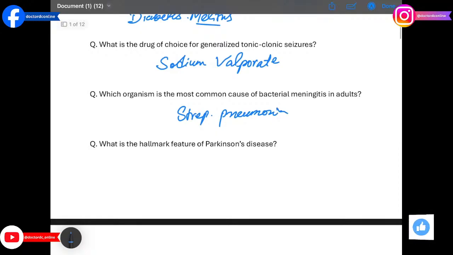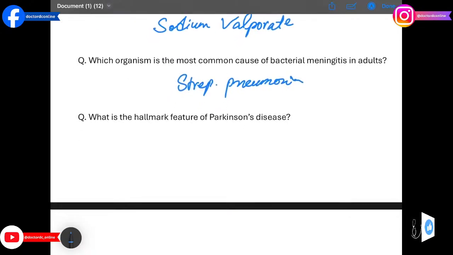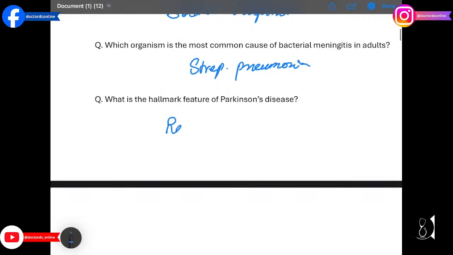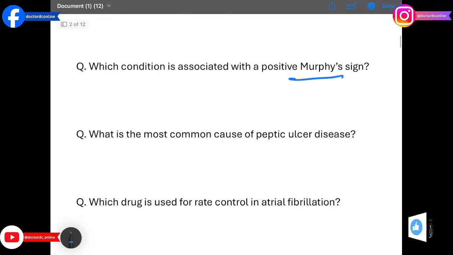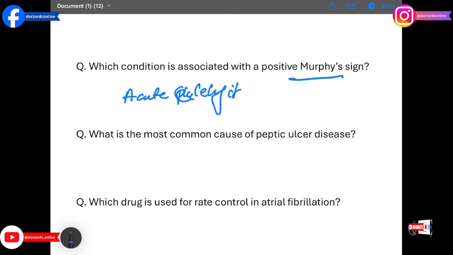The next question is, what is the hallmark feature of Parkinson's disease? The answer is resting tremor. This 4 to 6 hertz tremor, often unilateral, is accompanied by bradykinesia and rigidity. Moving on to the next question, which condition is associated with a positive Murphy's sign? The answer is acute cholecystitis. Pain on palpation under the right costal margin during inspiration suggests gallbladder inflammation.